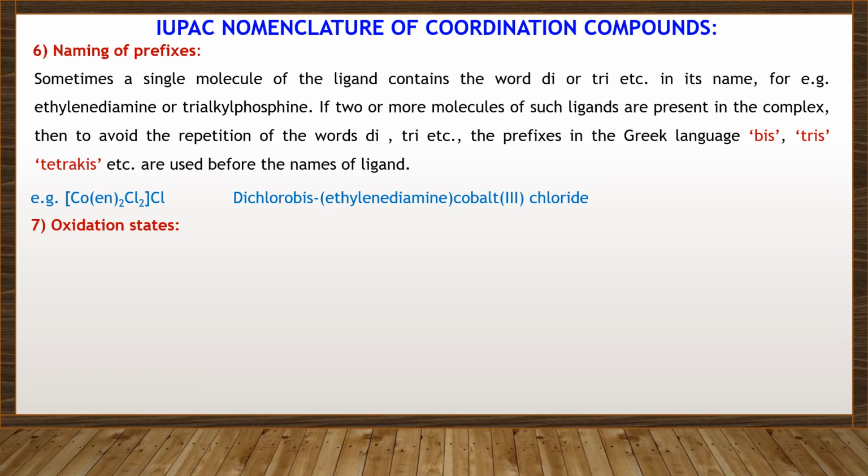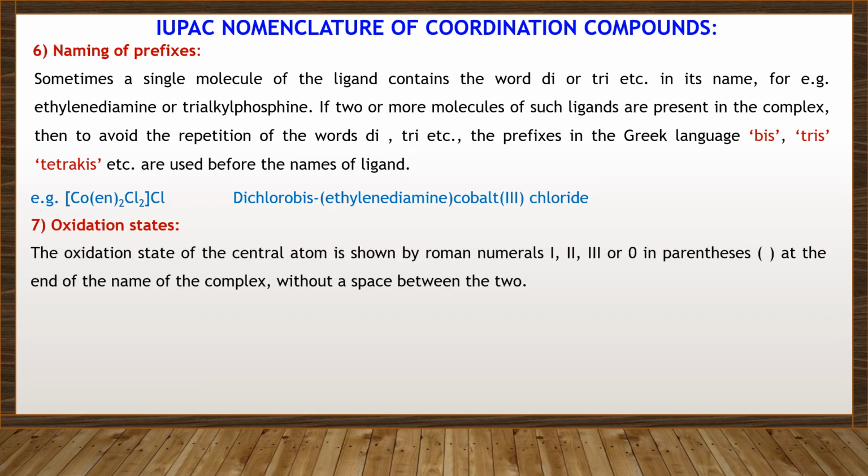Oxidation states. The oxidation state of the central atom is shown by Roman numerals I, II, III or 0 in parenthesis at the end of the name of the complex, without space between the two.